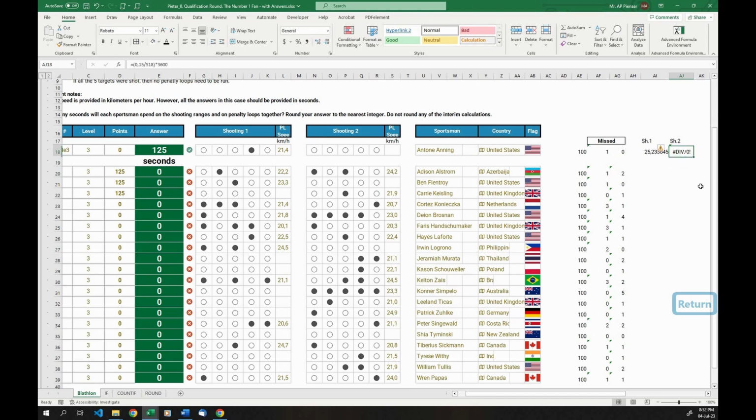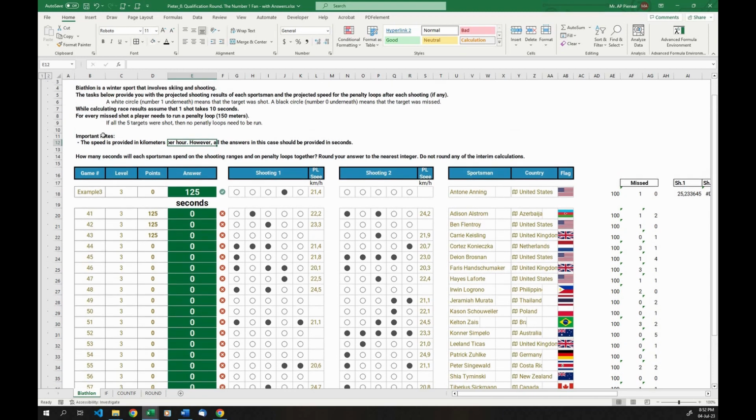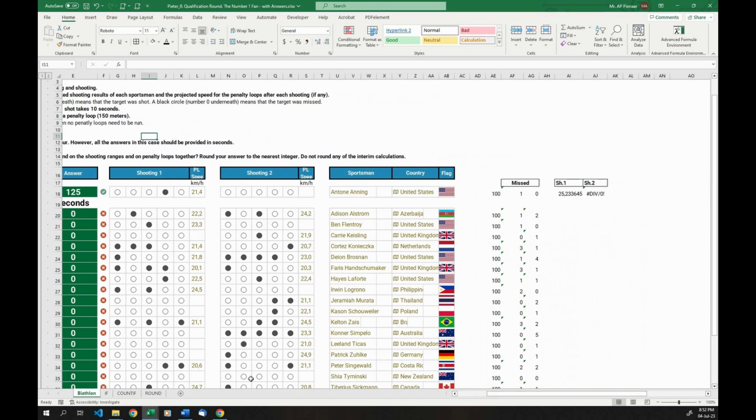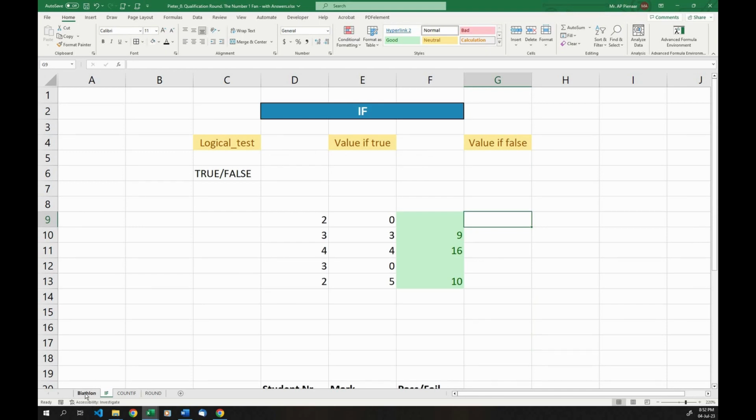Okay, so an error, we can't really work with errors because it will mess up future formulas. So how you can get around this error is either by doing what we did in the previous video and using IFERROR, or remember what they told us here: if all 5 targets were shot, then no penalty loops need to be run. So we can use our if statement that we calculated over here to do the same thing.